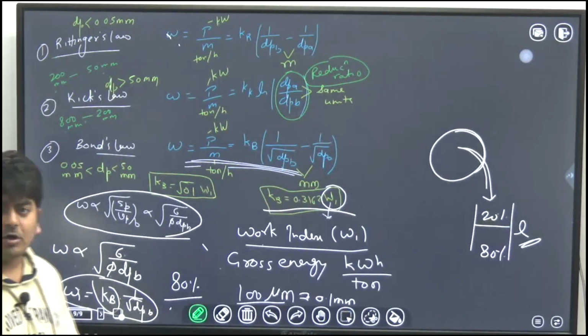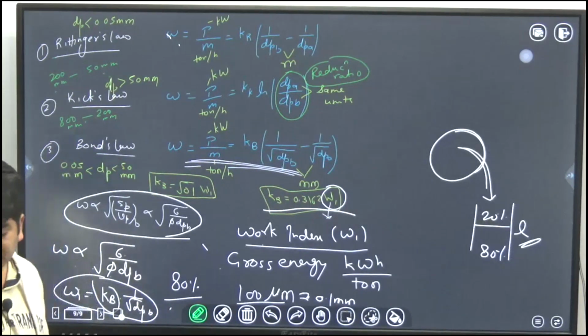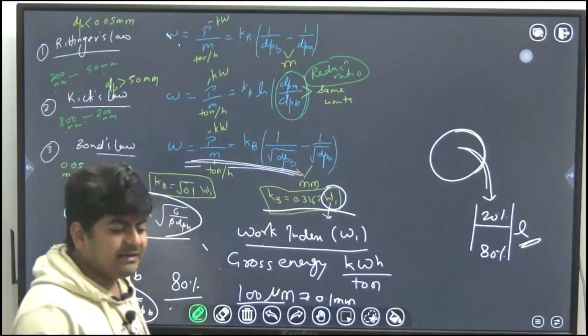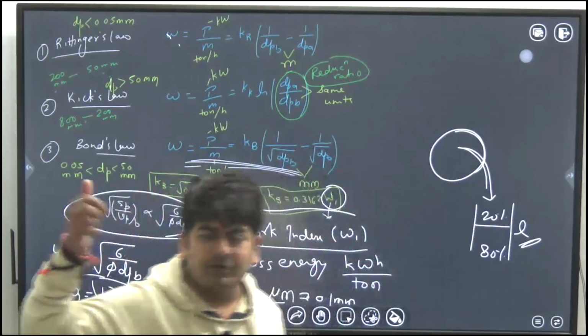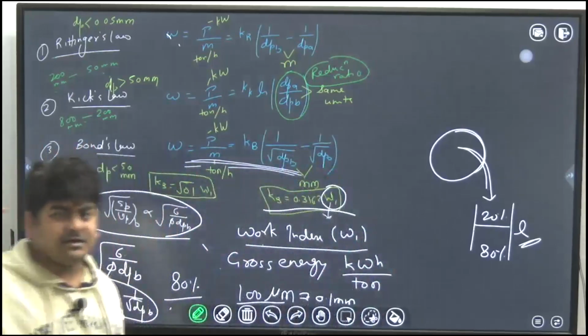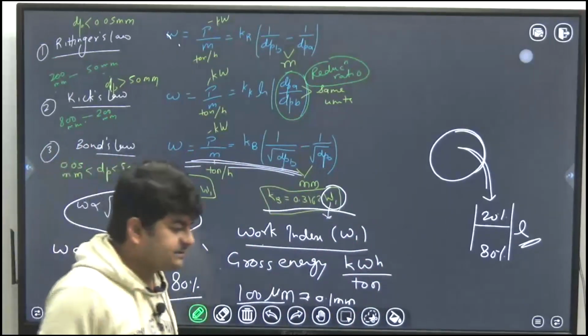So all these laws are clear to you guys? Three laws. And this is all about the size reduction which we want to discuss. Next we will talk about the mixing of solids, then sedimentation, two most important topics. Is it clear?